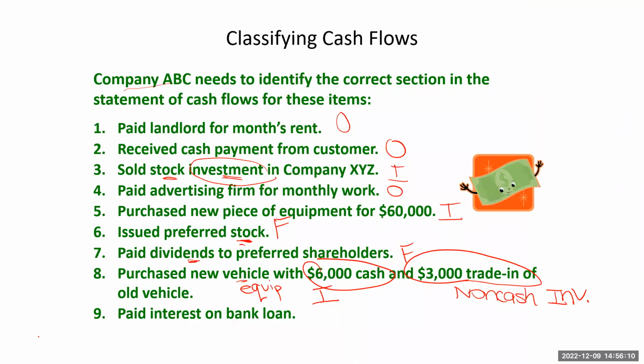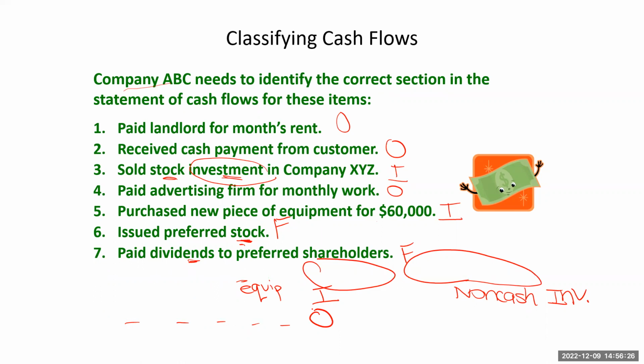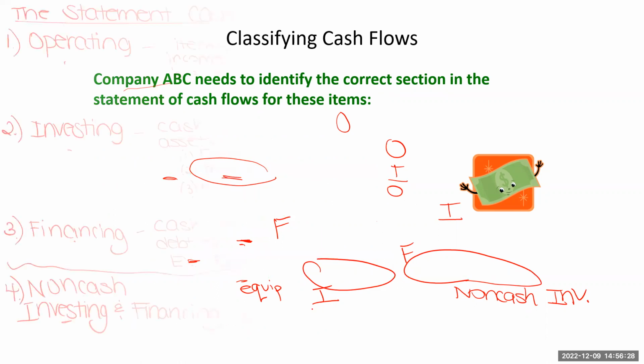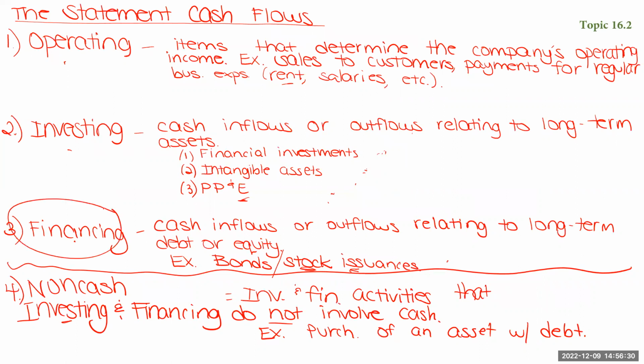Back to our example. The last one, paid interest on a bank loan. Okay, this one is actually the operating, falls into the operating section. It's a bit tricky, right? When we think of loans, our mind should go to financing.